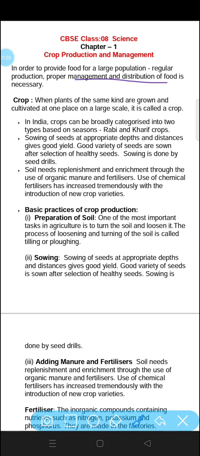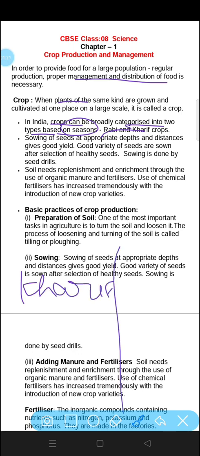Now, a crop is the growing of the same kind of plants over a large area. In India, crops can be broadly categorized into two types based on seasons, Rabi and Kharif crops. If we want to differentiate between Rabi and Kharif crops, we can make a table. In this tabular form, we can differentiate.